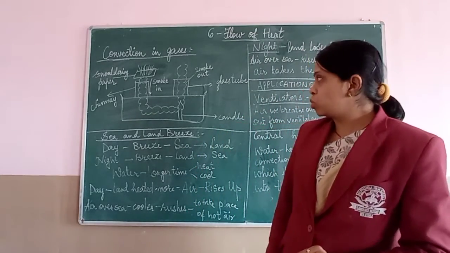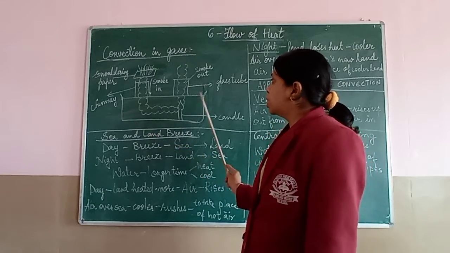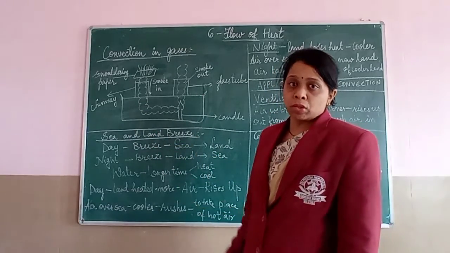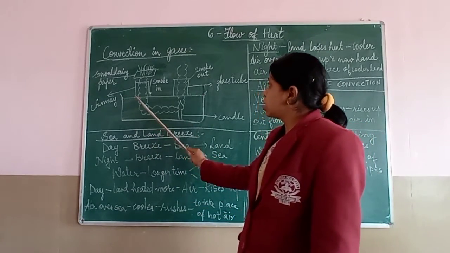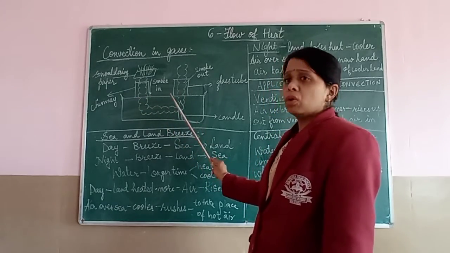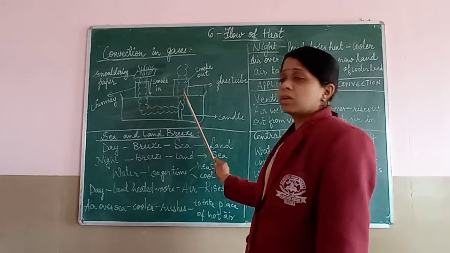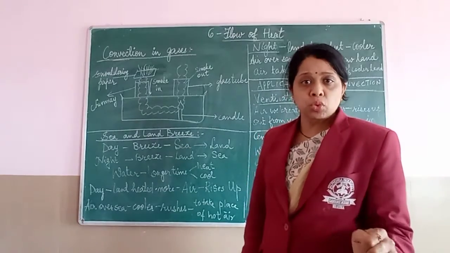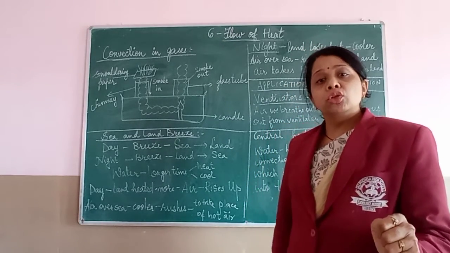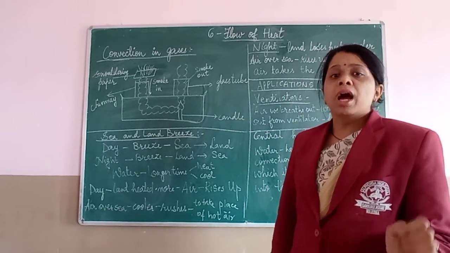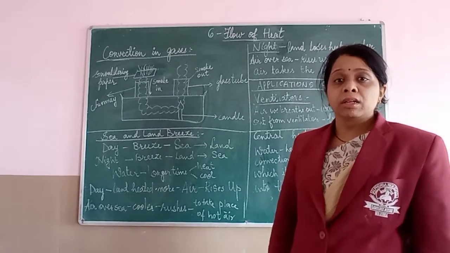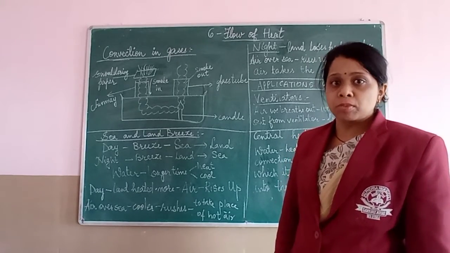First and foremost, what are we going to take? We are going to take a closed rectangular box, and this rectangular box has got two holes. This is one hole and this is another hole. On the top of these two holes, we are going to fit two glass tubes, and these glass tubes will work as chimneys.